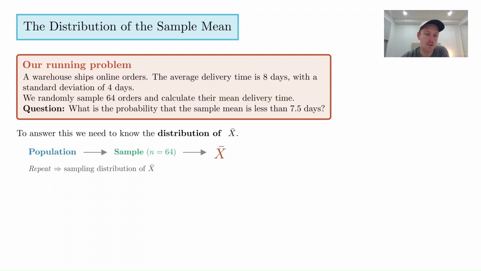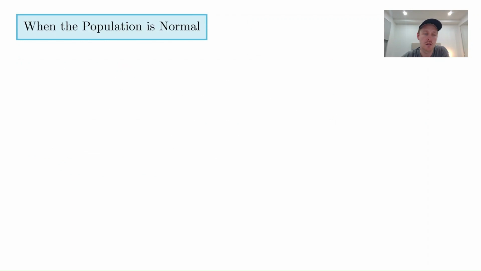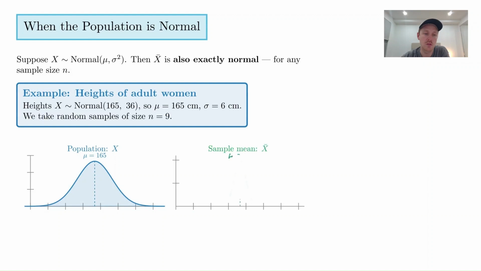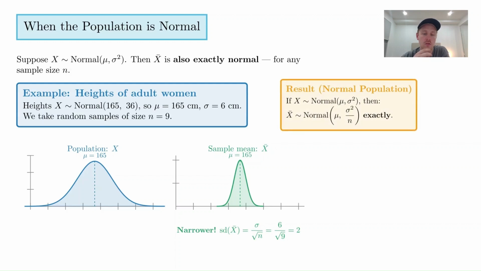So let's have a look at another example that'll hopefully bring us all together here. Let's consider normal populations. A classically normal distribution is heights. In this example, we've got women's heights. Suppose we have a normally distributed random variable X that has a mean of mu, and sigma squared is the variance. Remember, the variance is a measure of spread. If we take the square root of the variance, we get the standard deviation. Then we know that X is exactly normal, so it has this nice normal bell shape for any sample size n.